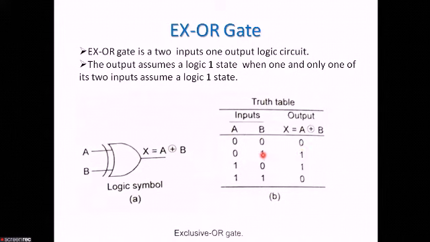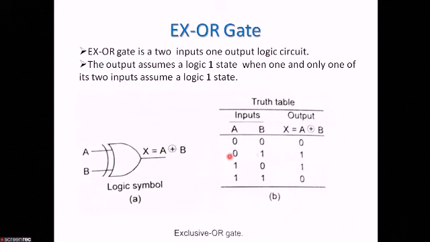That is, it excludes the condition when both the inputs are 1. Whenever exactly one of the inputs is 1, only then the output will be 1. That is these two cases where one of the inputs is exclusively 1. That's why this is an XOR gate.